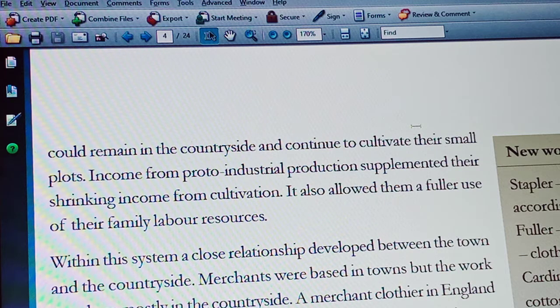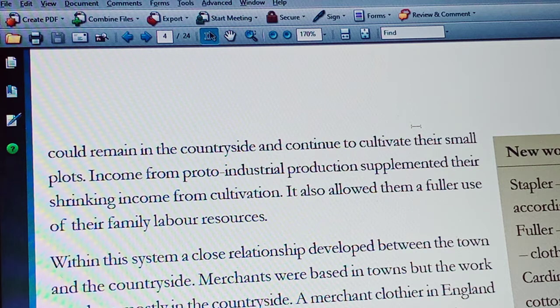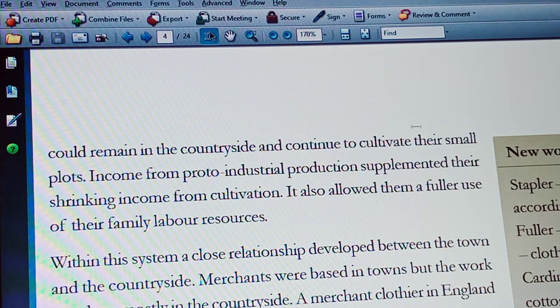So, one example: a merchant clothier in England purchased wool from a wool stapler. Who is a stapler? A person who staples or sorts wool according to its fiber or quality. So, here a merchant, a clothier in England, purchased wool from a wool stapler and then carried it to the spinners.